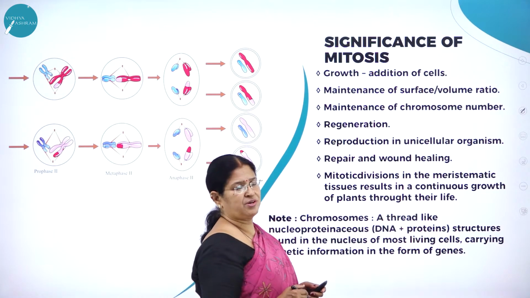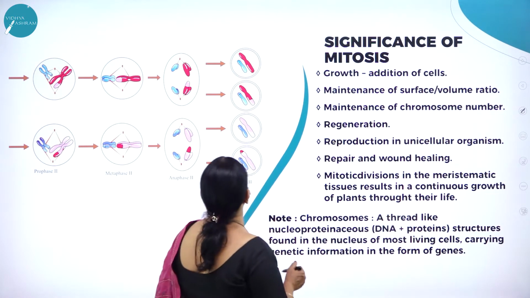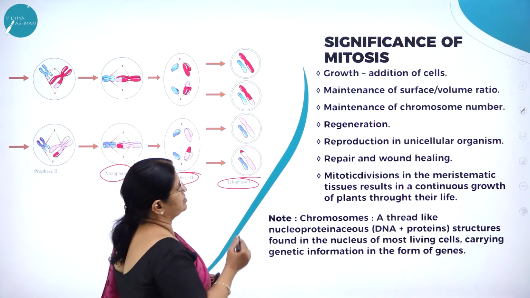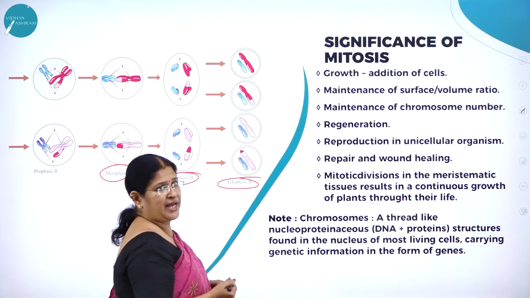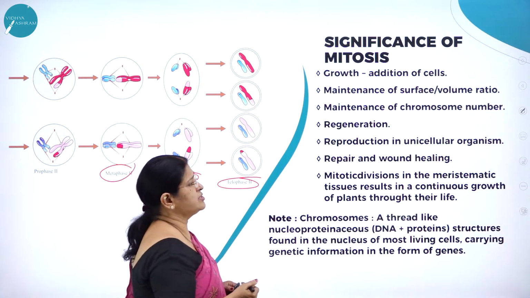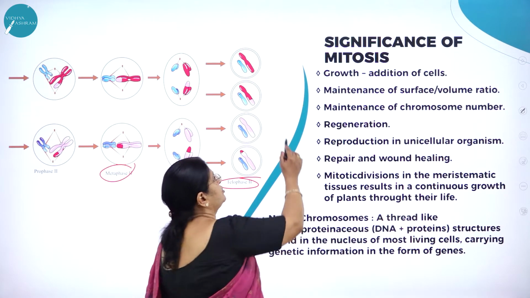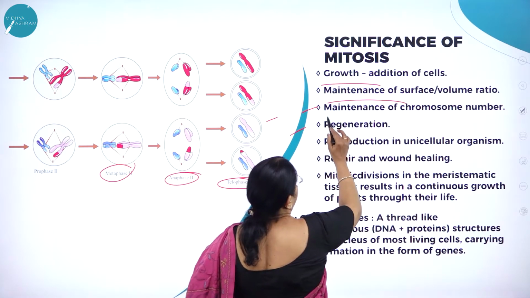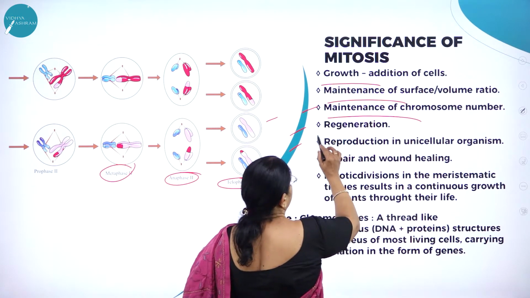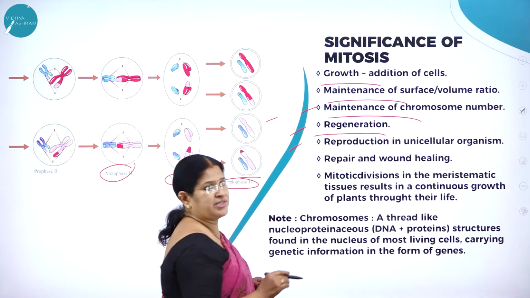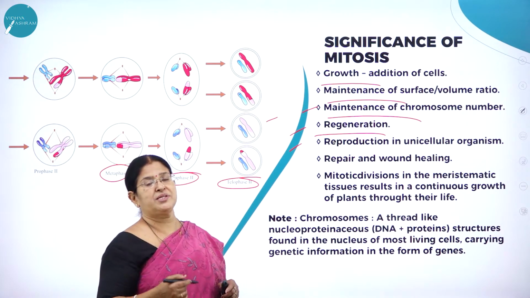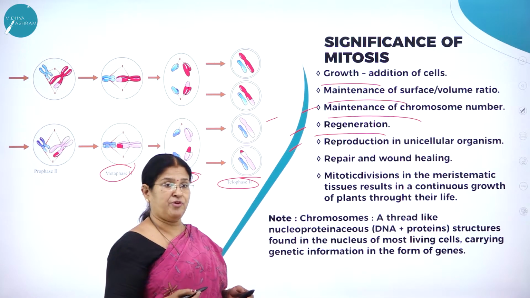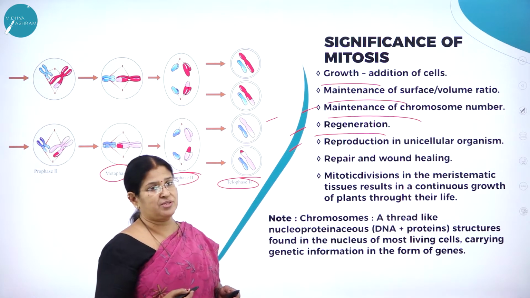Now, significance of mitosis. Why is mitosis so very important? Growth: as we all know, mitosis is very important for growth by addition of cells. Then maintenance of surface to volume ratio, maintenance of chromosome number, and regeneration. What do you mean by regeneration? As I said, sometimes there is a wear and tear process. Some cells die, so new cells have to be formed. At that time, mitosis is very important.